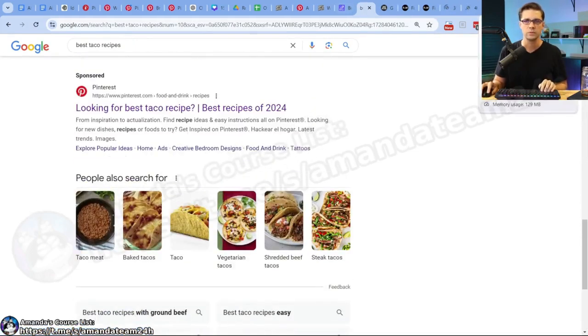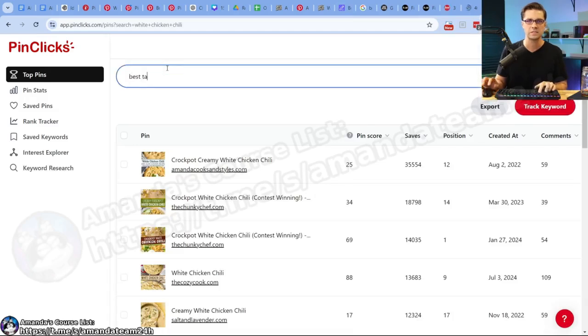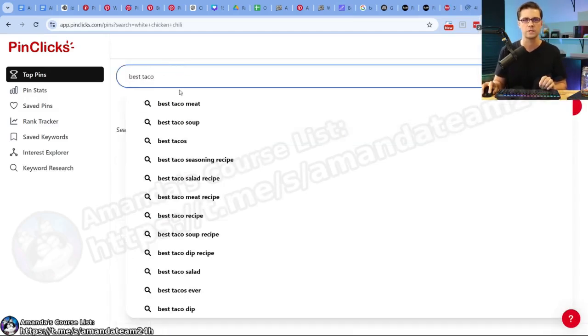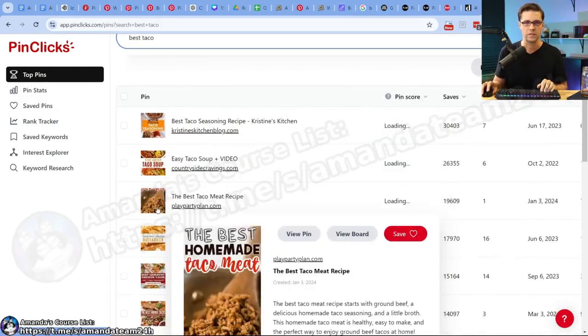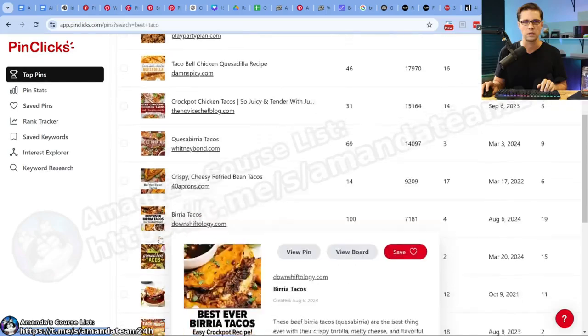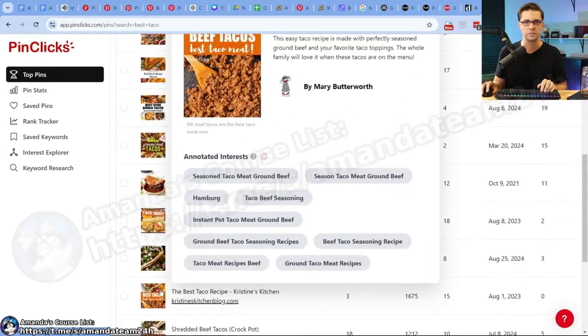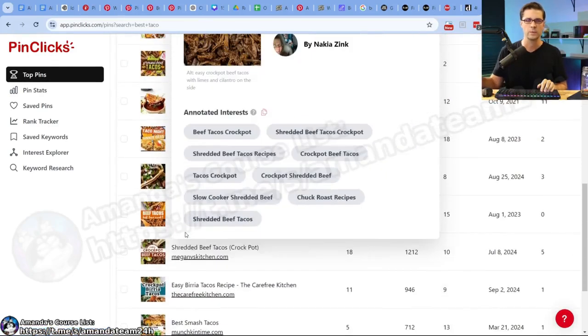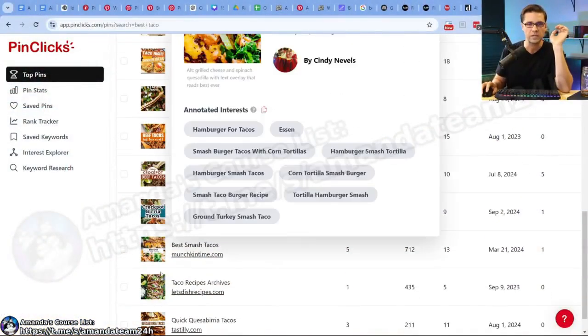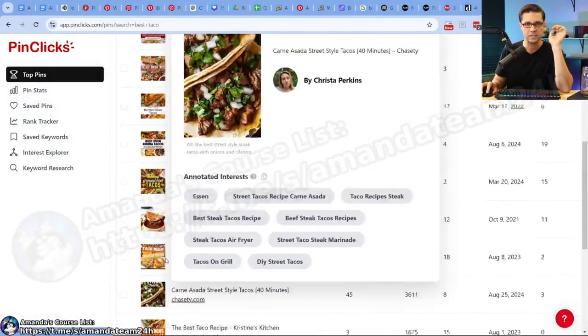Let's do best taco, right? Something like that. Best taco what? I'm looking for a listicle. Best taco soup, blah, blah, blah. Any listicles? No. Oftentimes, and here's a trick for you, listicles are kind of invisible on these tools, which means that a lot of people are going to miss them. When you do the text overlay, 50 best taco recipes, right? It doesn't show up as often as the singular ones in here.